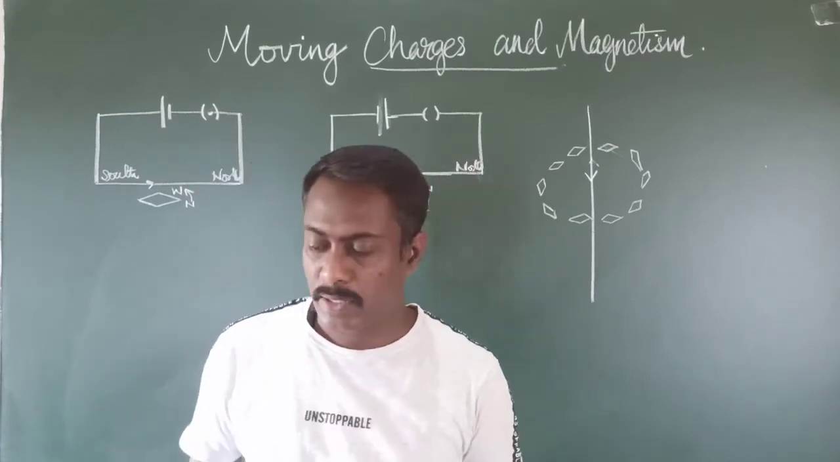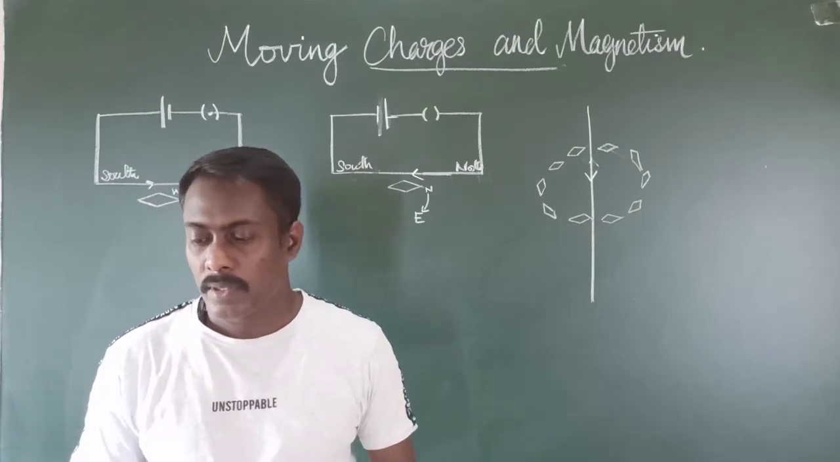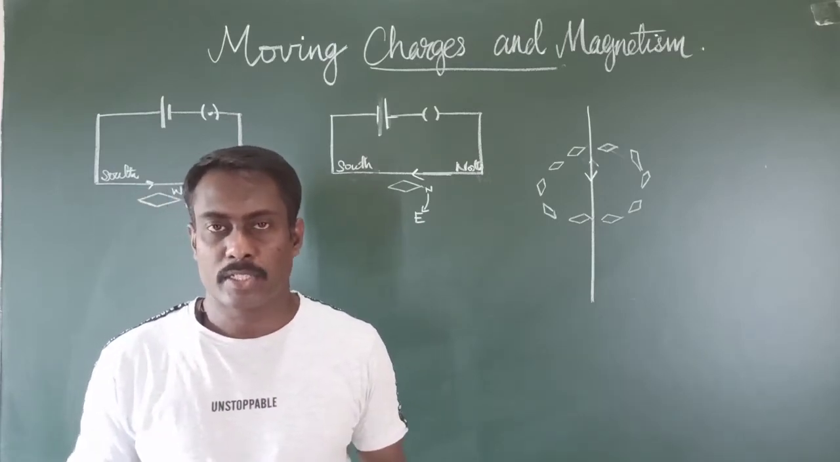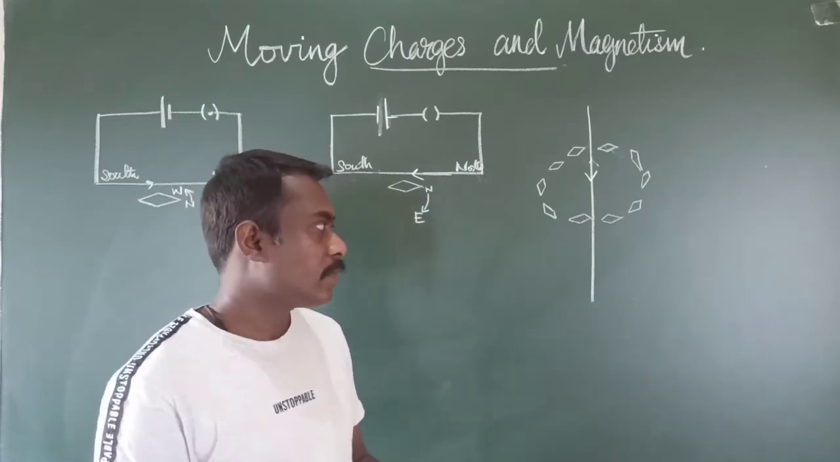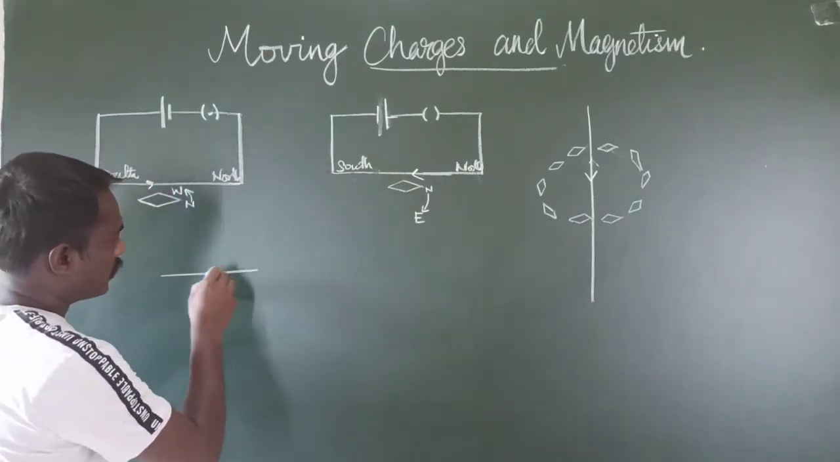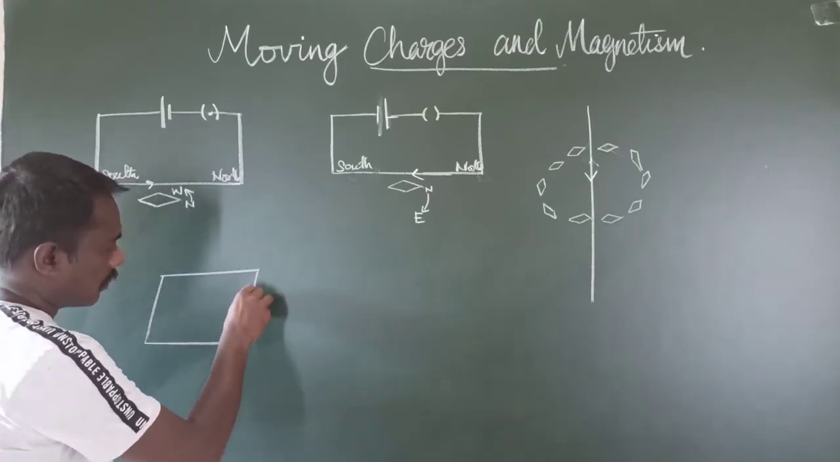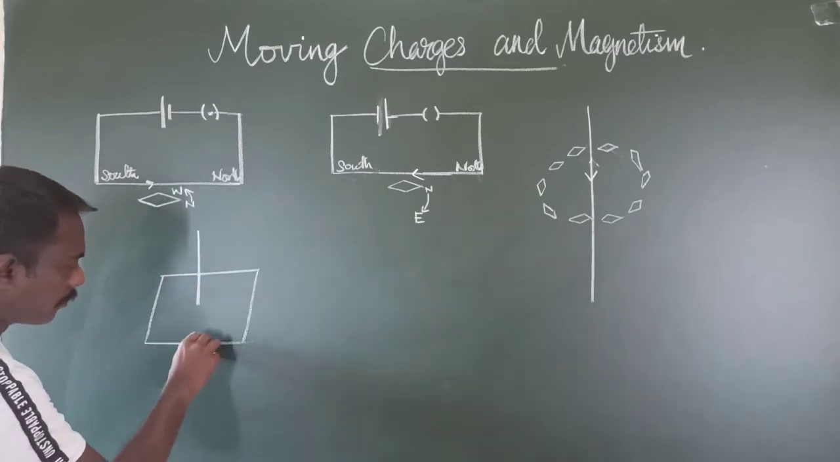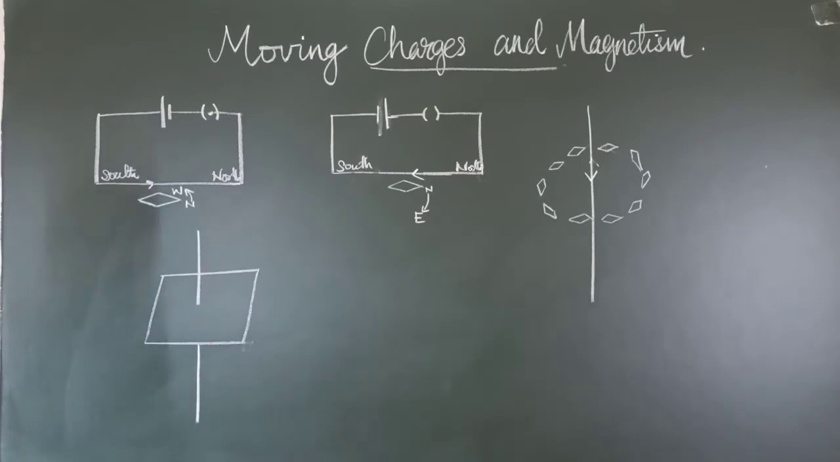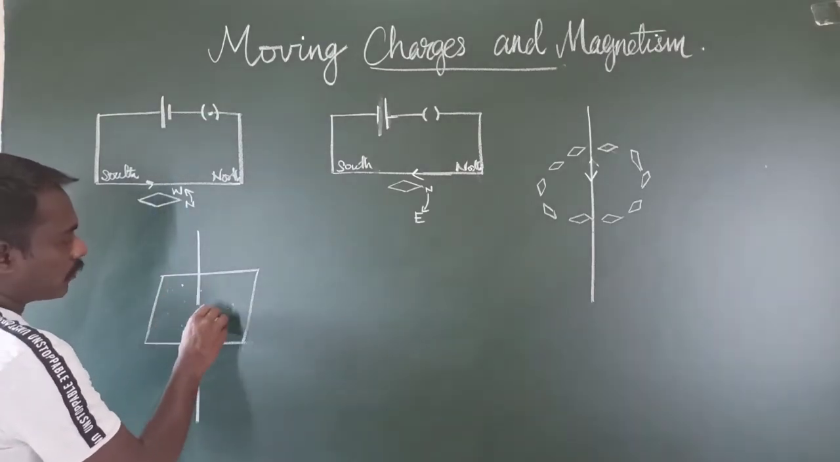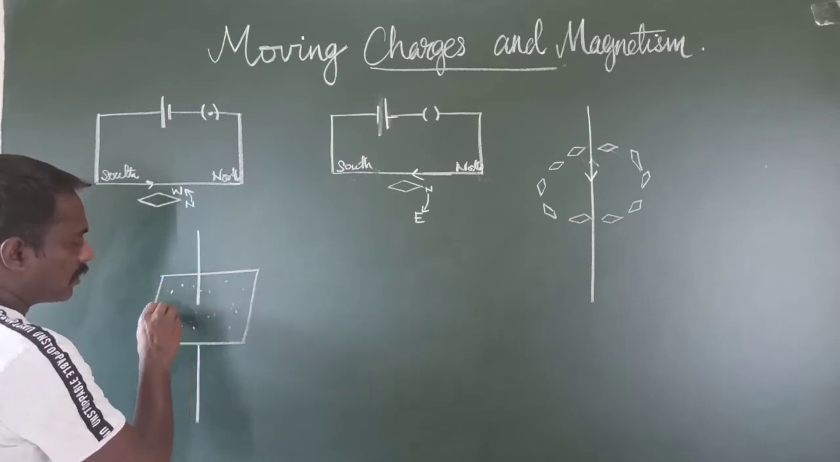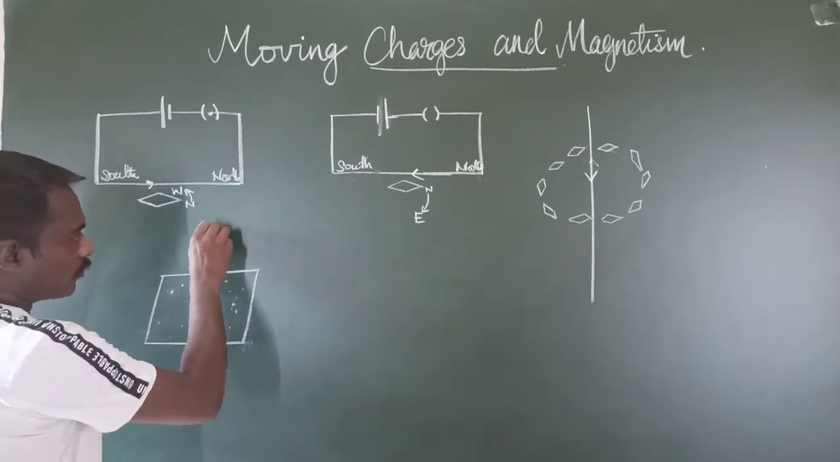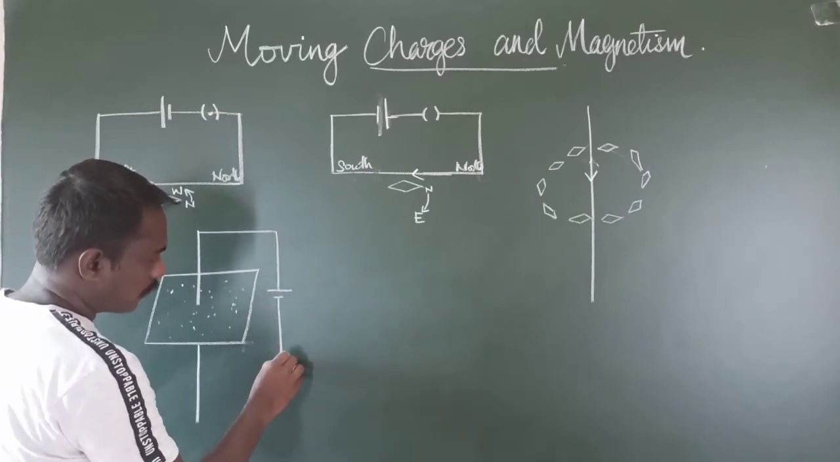Then what is the magnetic field? In order to find out the direction of this electric current and magnetic field, he demonstrated another experiment which requires a cardboard. The conductor is pierced through the cardboard so that the plane of the cardboard and the conductor are perpendicular to each other, and he sprinkled some magnetic material, maybe iron filings, on the cardboard, and it is connected to a battery and a switch.